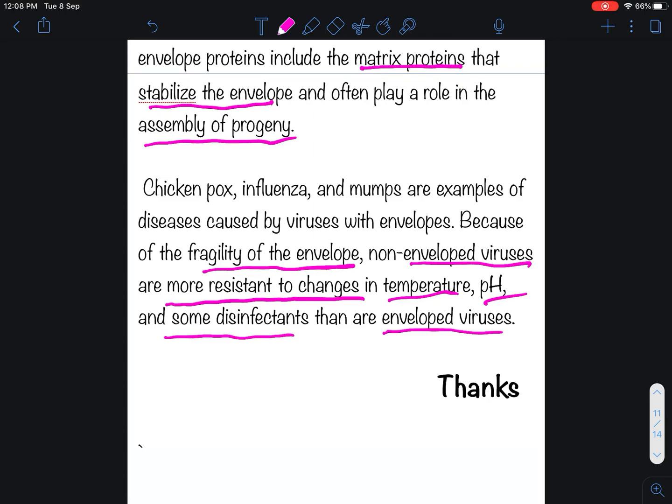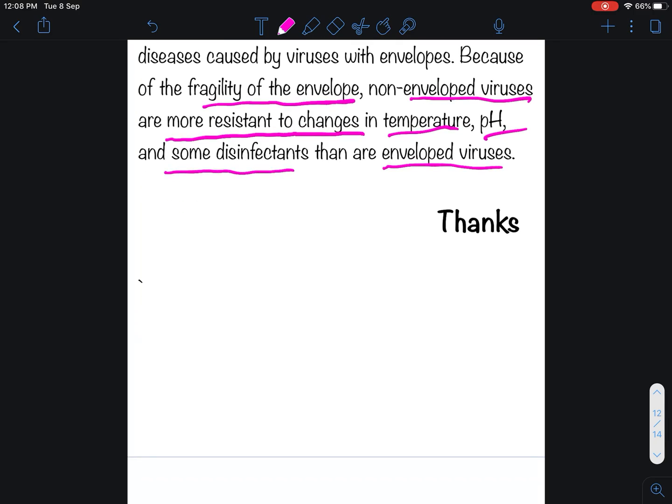So this was all about the general idea of viruses. In the next lectures we will start with the structure of